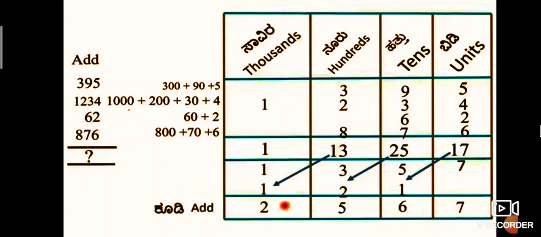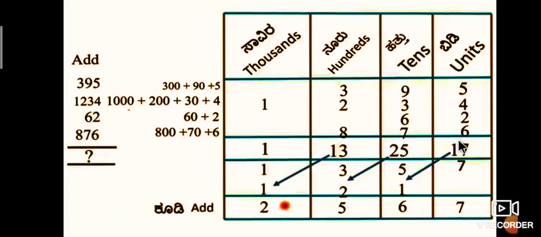After this, we add the numbers in the units, tens, hundreds and thousands. Dear students, observe the place value chart here. 6 plus 2, 8. 8 plus 4, 12. 12 plus 5, 17. Is it right?